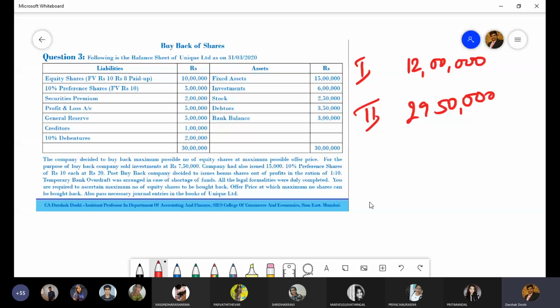You must have taken 10 lakh rupees. So we should take 8 lakhs, no? Why 8 lakhs? It should be 12 lakhs. It has to be 12 lakh 50,000, right?